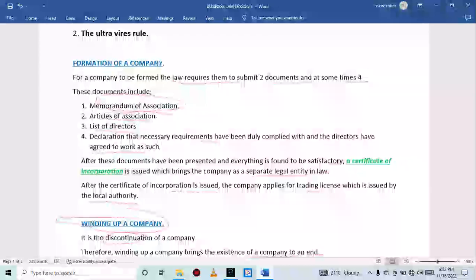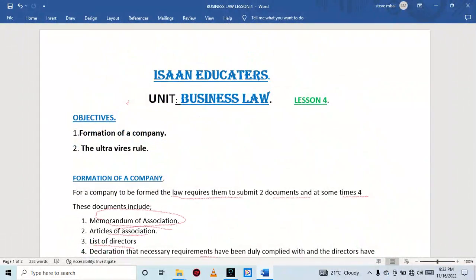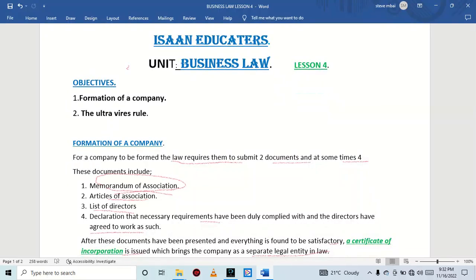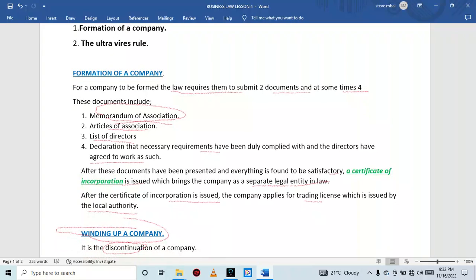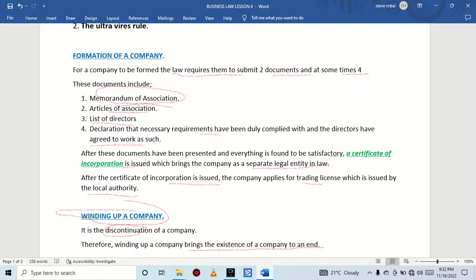We have said that in the formation of a company, those involved have to submit these various documents. We have talked about the memorandum of association, the articles of association, list of directors, and lastly, the declaration that necessary requirements have been duly complied with and the directors have agreed to work as such.